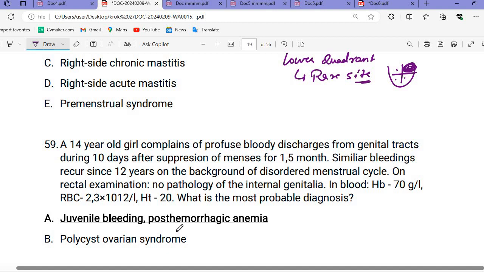What are premenstrual syndromes? The premenstrual syndromes, or we can say the premenopausal syndromes. In all these conditions, what we see are mood swings, hot flashes, night sweats, vaginal dryness, and loss of libido. All these are the premenstrual syndromes.